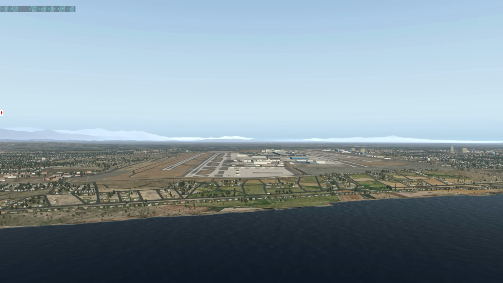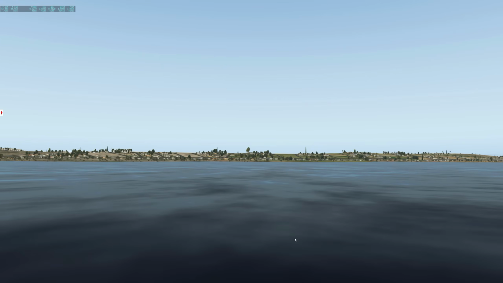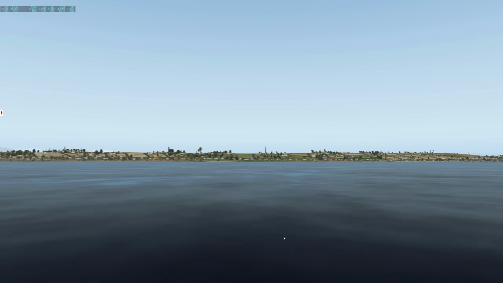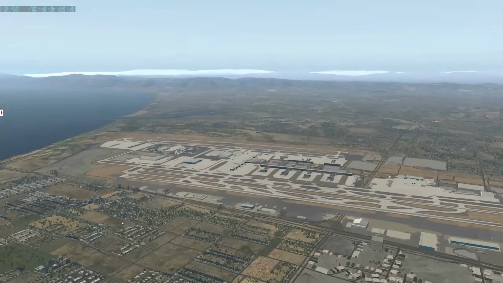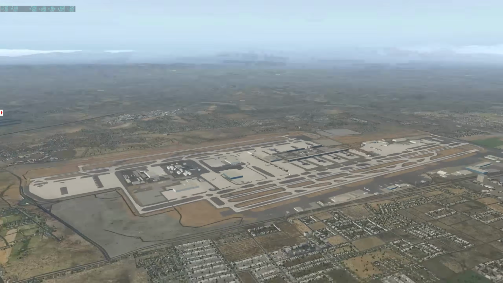The first test that we're going to do today is the reflection test. And we are getting now about 41, 42 frames. And of course, as you can see, we are not getting any wave reflection whatsoever. And we're not getting any reflection of the mountains here on the water body.